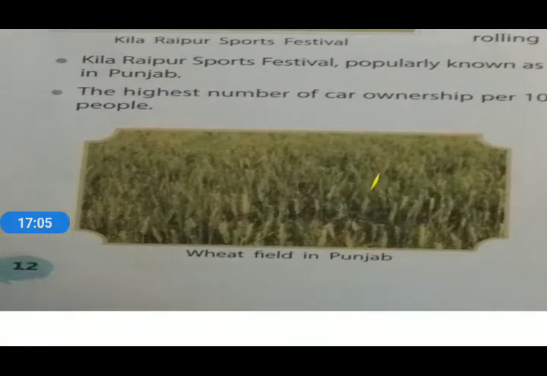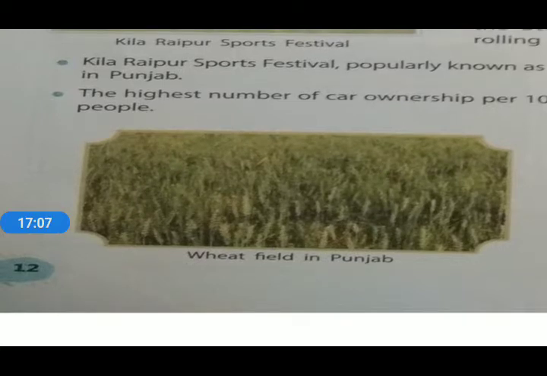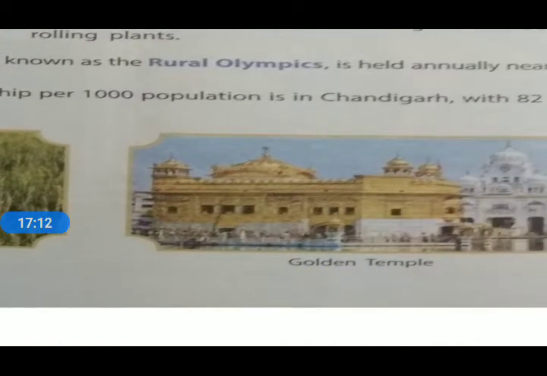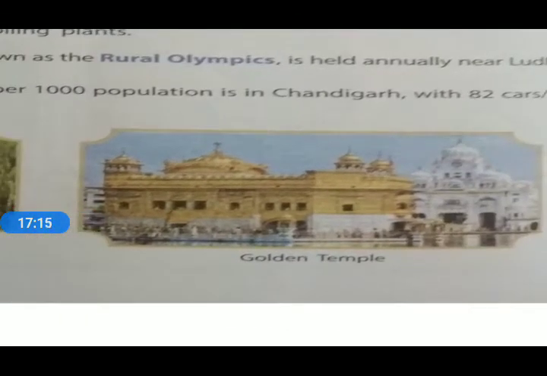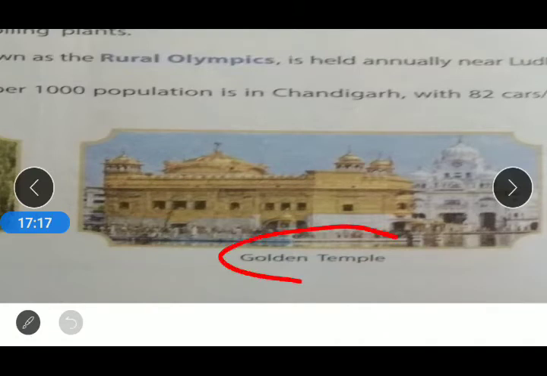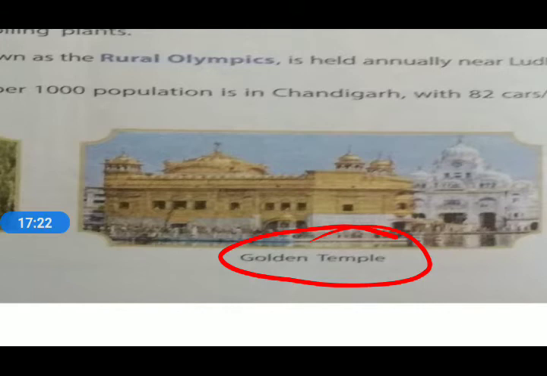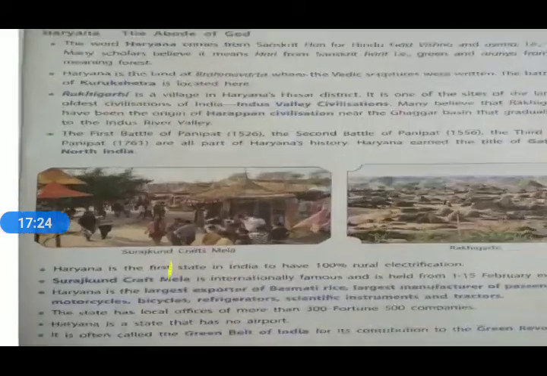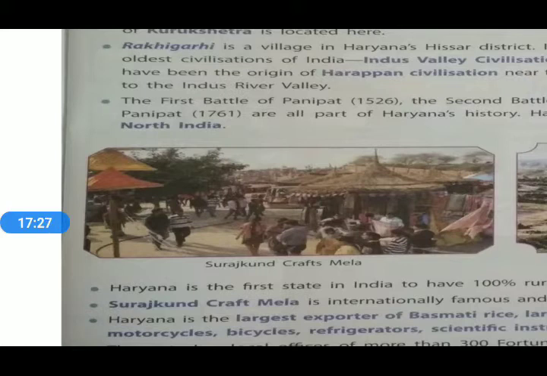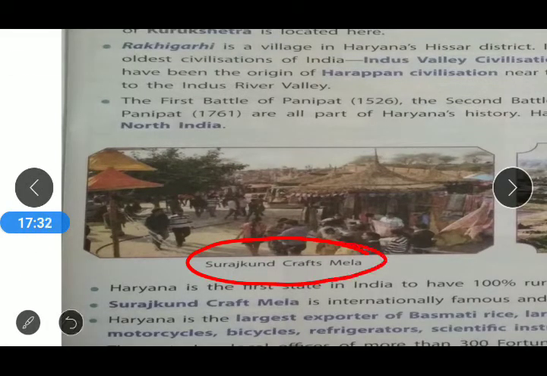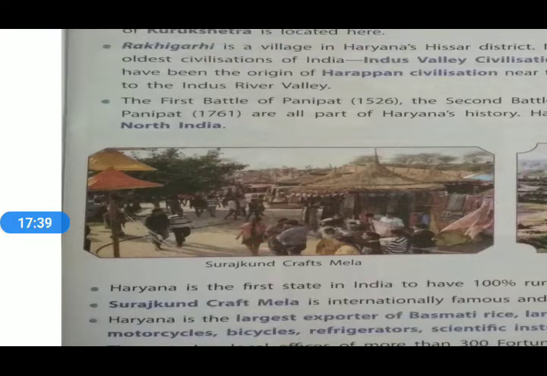In a similar manner, there you can see the wheat field in Punjab. Then the picture which is very famous is the Golden Temple. Next, we have the pictures related to Haryana also. Here we can see the picture called the Suraj Kund Craft Mela.